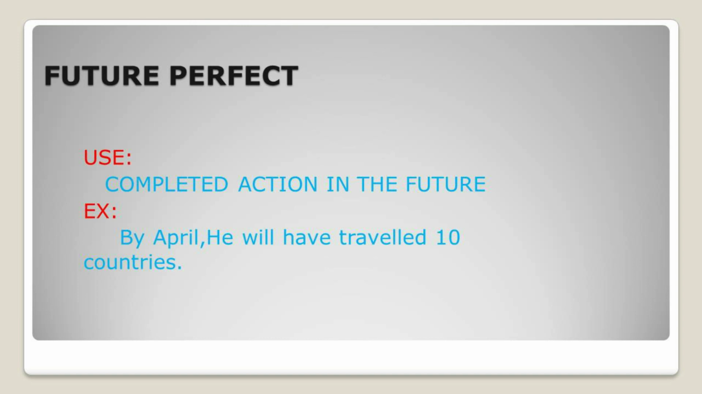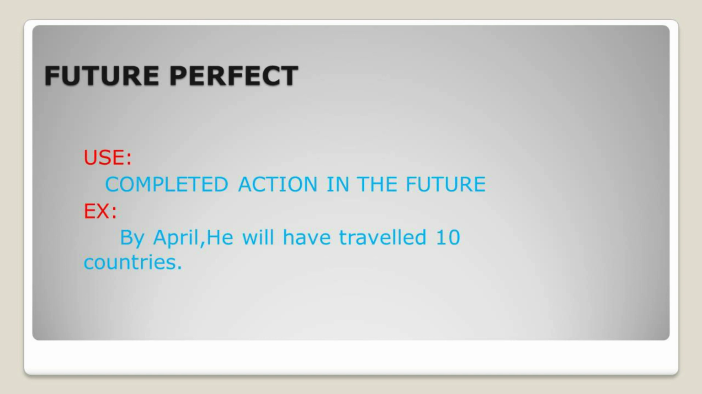Okay, the future perfect tense refers to a completed action in the future. Actually, when we use this tense, we are projecting ourselves forward to the future and looking back to an action that will be completed sometime later than now. Okay, so it is most often used with a time expression. For example, by April he will have traveled 10 countries.